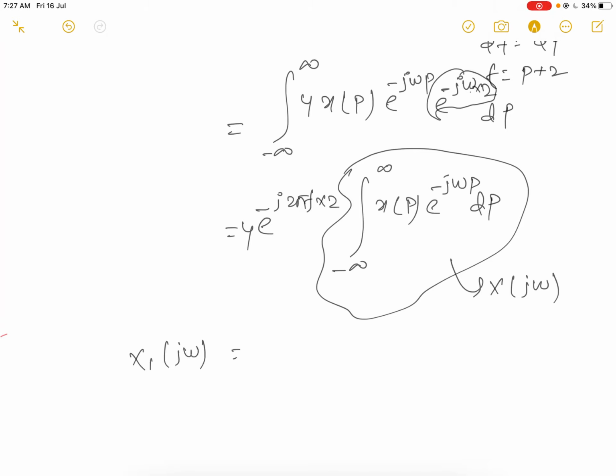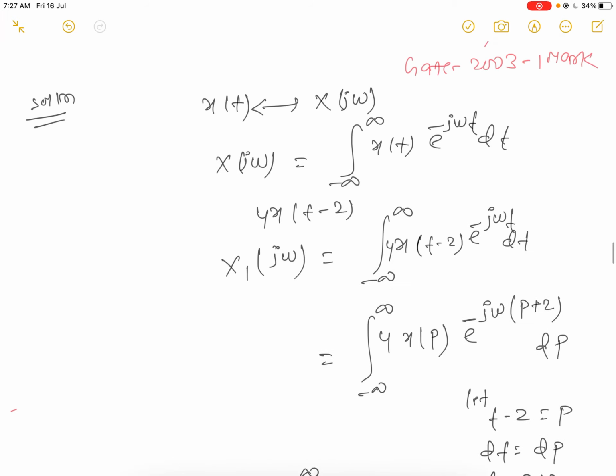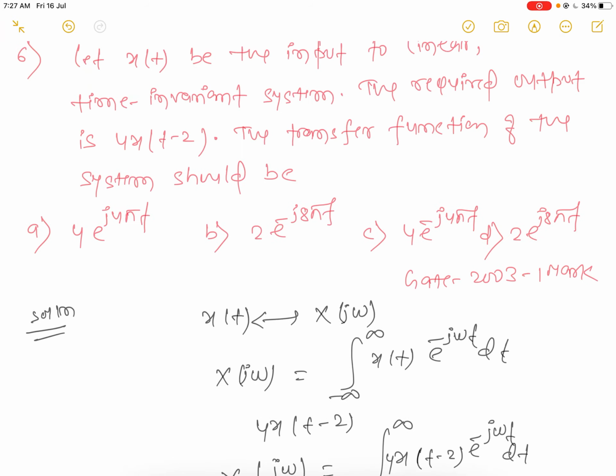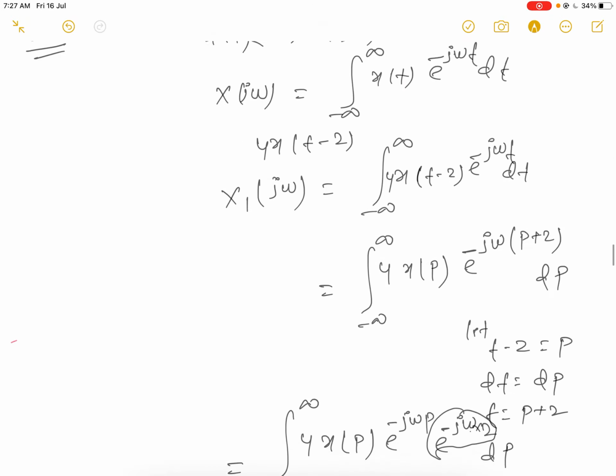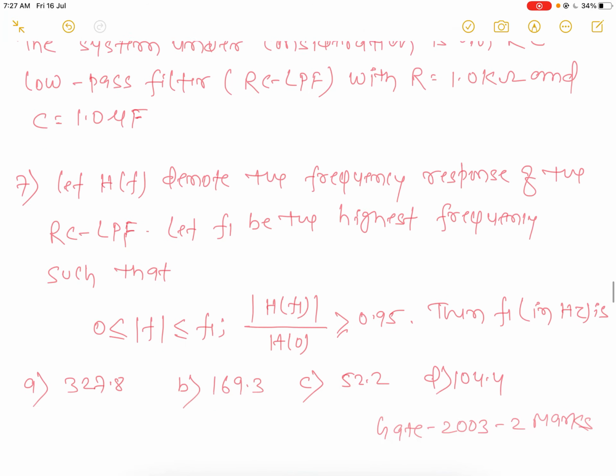Then our X1(jω) becomes 4 e^(-j4πf) X(jω). So the right option will be Option C.